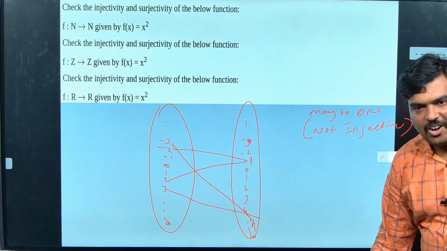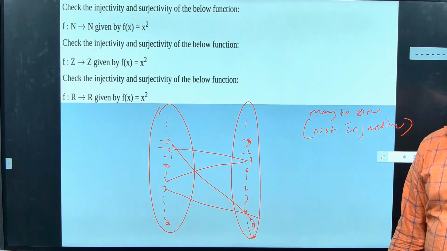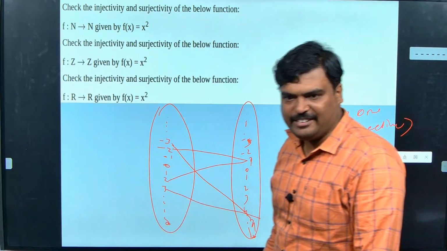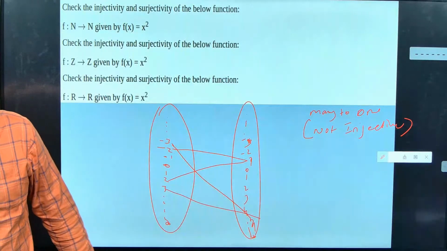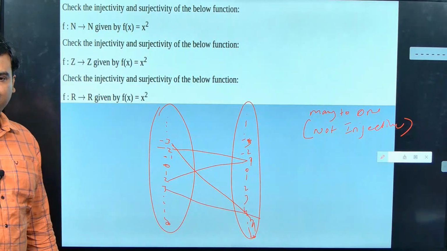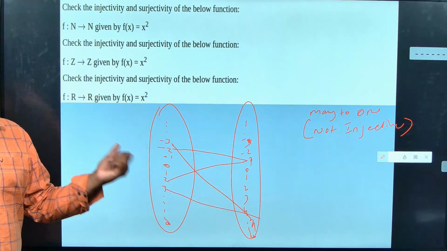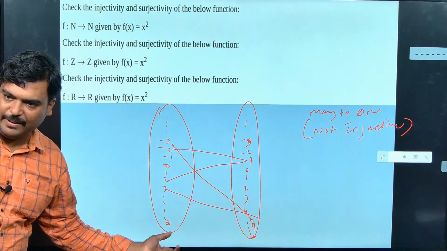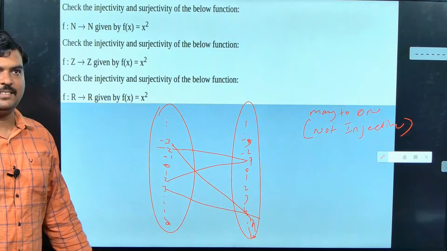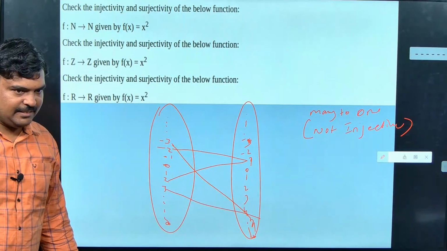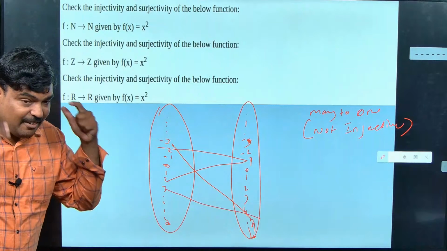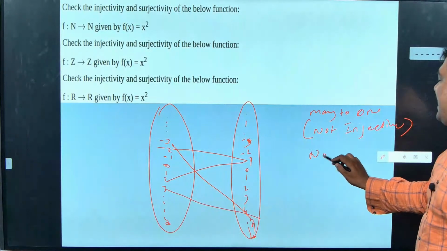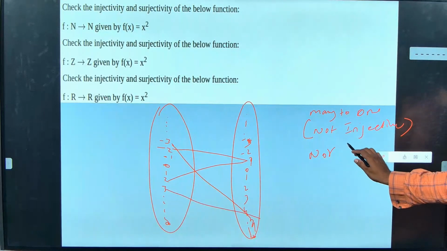Now, guys, obviously, negative values can never come as output, correct? I am having x square. All the negative numbers will be unmapped and also the non-perfect square numbers. Non-perfect square numbers and all the negative numbers will be unmapped. So we can call this what? Yes, not surjective. It is also not surjective. So neither injective nor surjective.